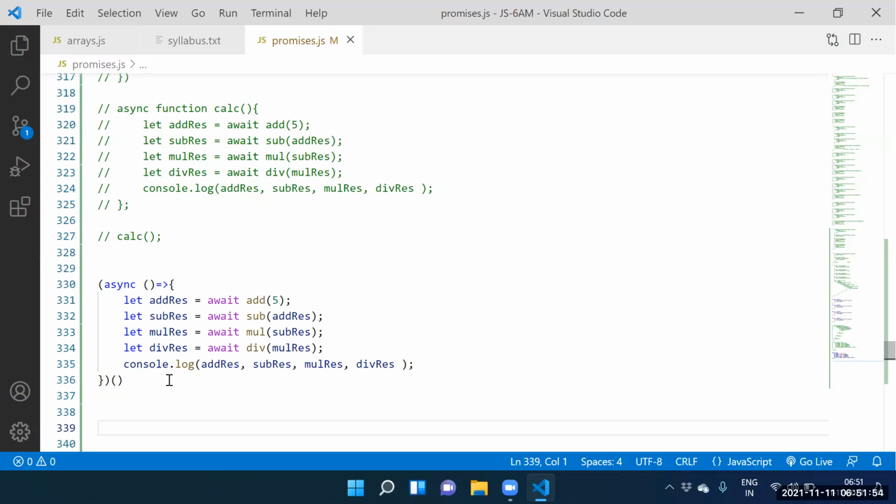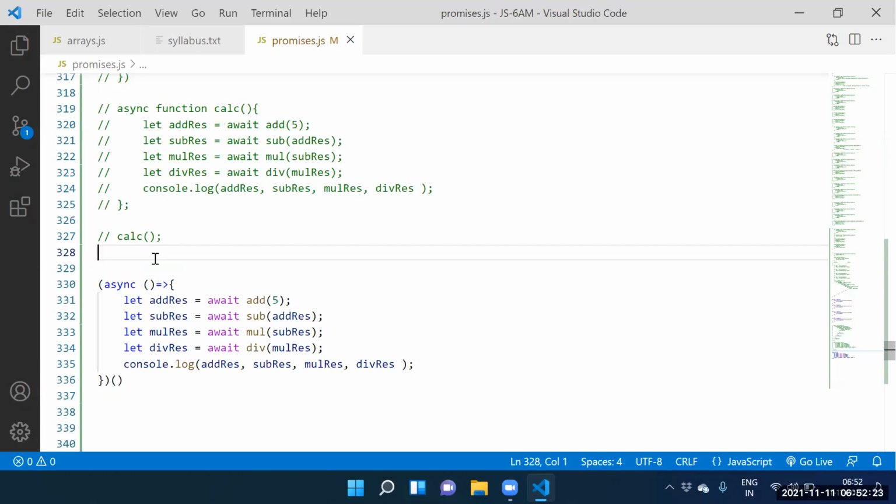So, guys, what is the remedy for the callback hell? Promises. In how many ways can we consume the promise? 3 ways? What is the first way? Then function. What is the second one? Async await. Only 2 ways, not 3 ways. First one is the then function, second one is the async and await.